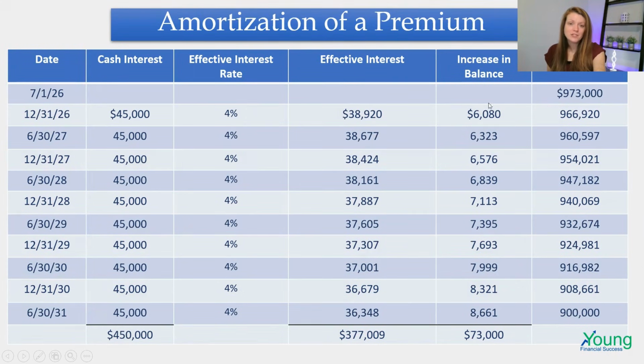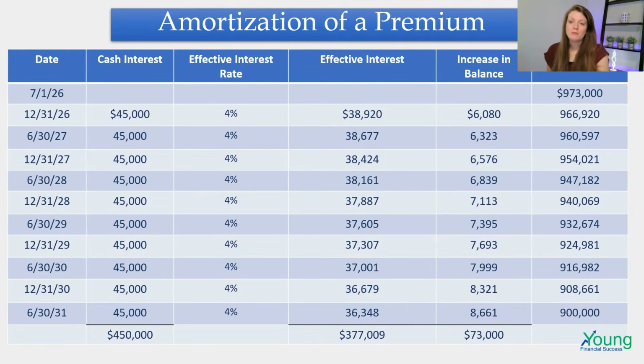The difference, which in this case is $6,080, will then be subtracted from the carrying amount. So we take $973,000 minus $6,080, and now our new carrying amount is $966,920.